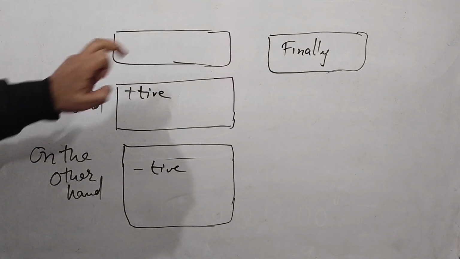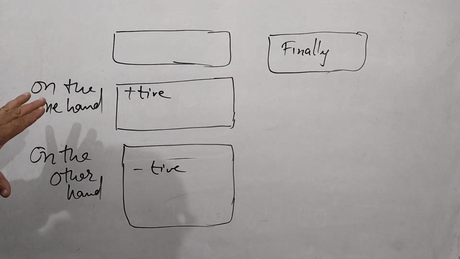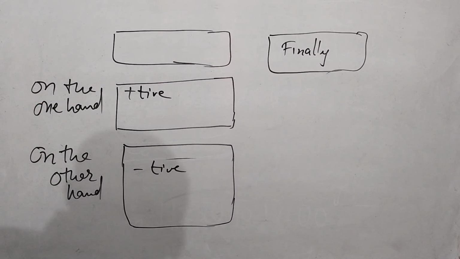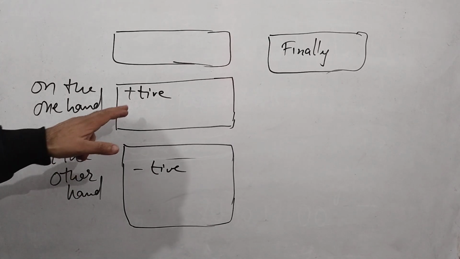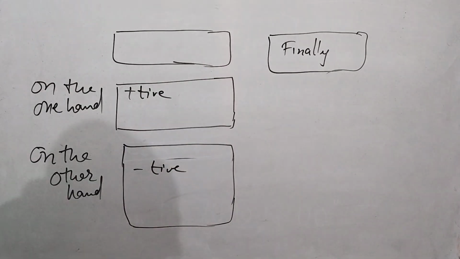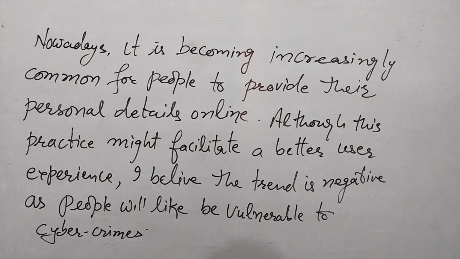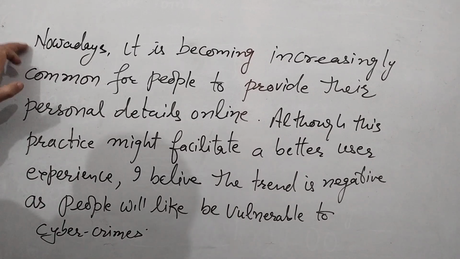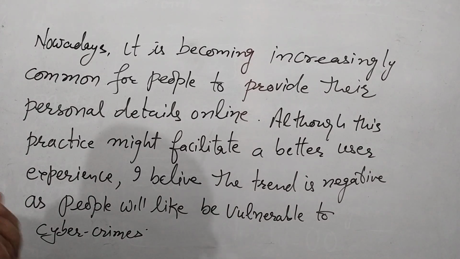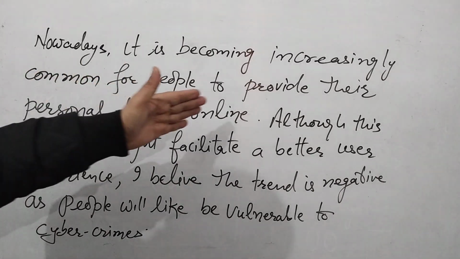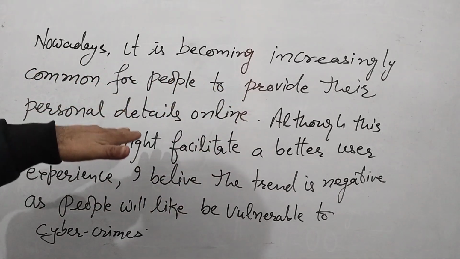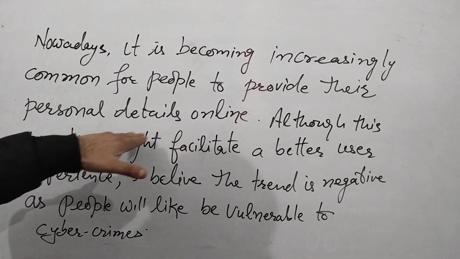Now we have to write the introduction. The introduction will be done by paraphrasing this statement and adding our own thesis statement. After that, positive side, negative side, and finally the conclusion. So my introduction would be like this. Nowadays means in these days. What is happening in these days? It is becoming increasingly common for people to provide their personal details online.